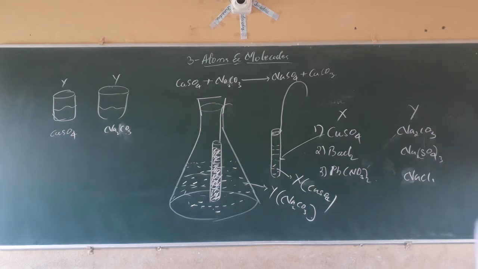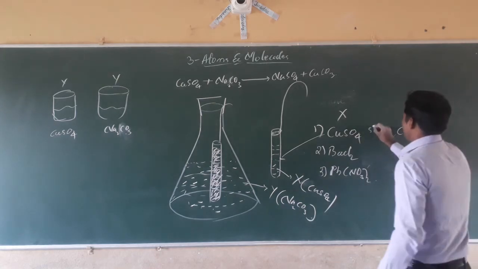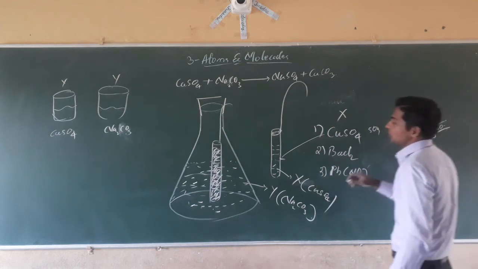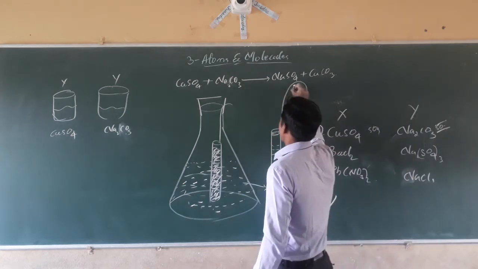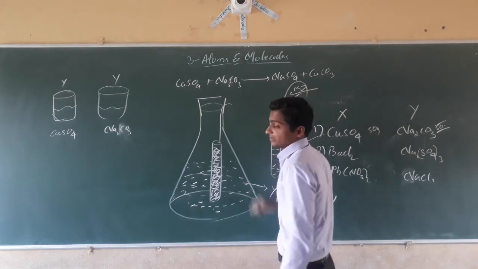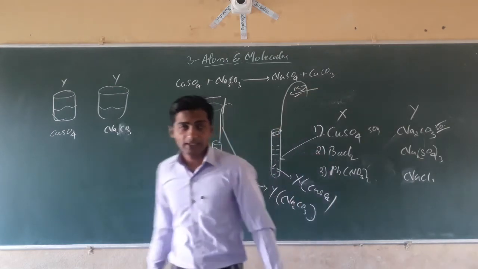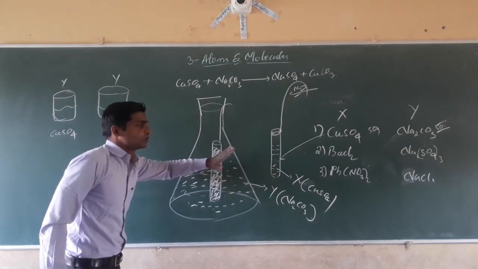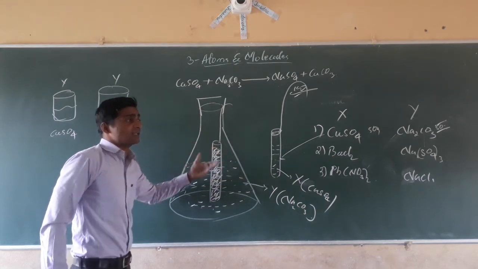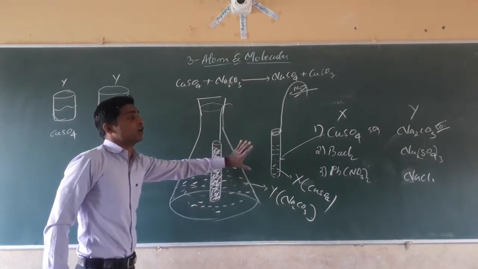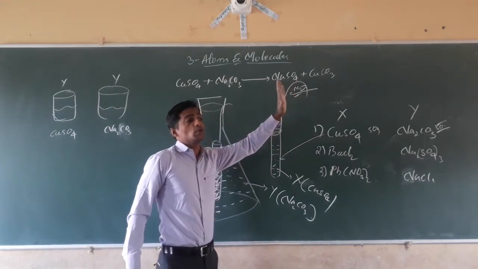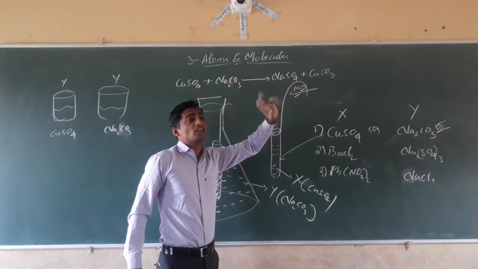Suppose for example, this one is 50 gram, this one is 50 gram. See what happens, on mixing also we will get 100 gram. That is 100 gram of chemical substance we will get. See, by this experiment, we come to the conclusion that mass can neither be created nor destroyed. The new substance is formed, but the mass is not changed.